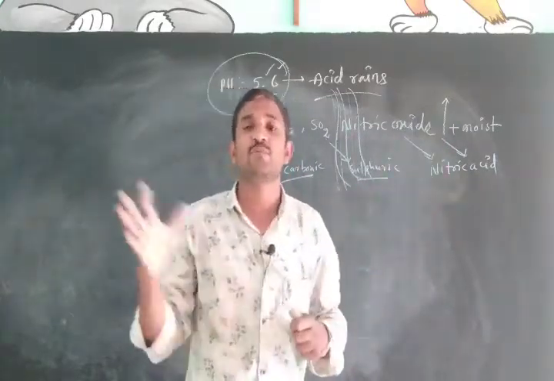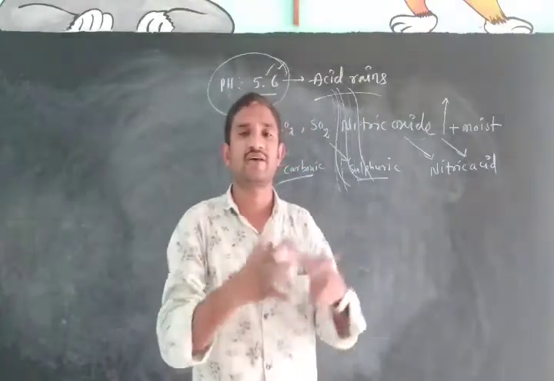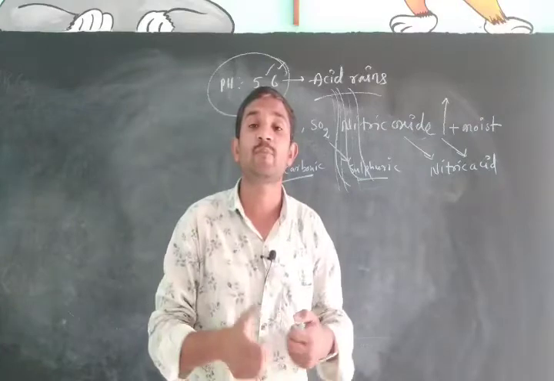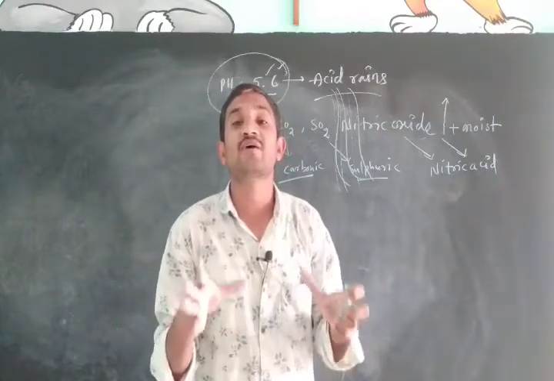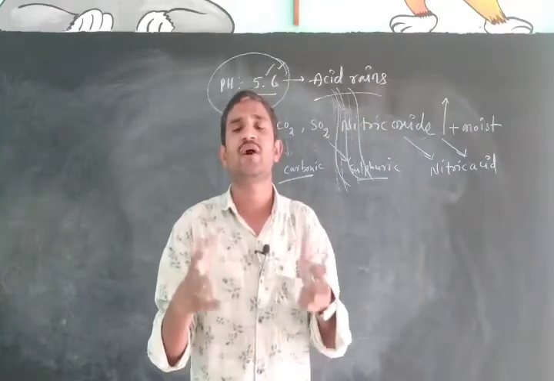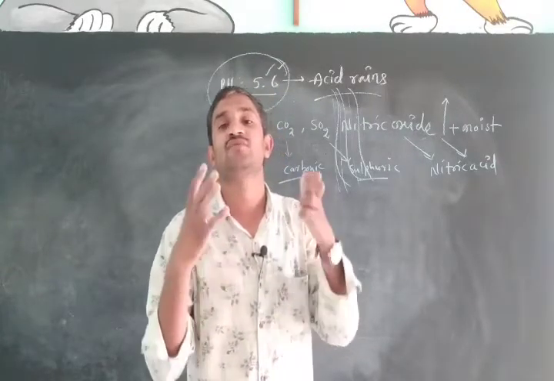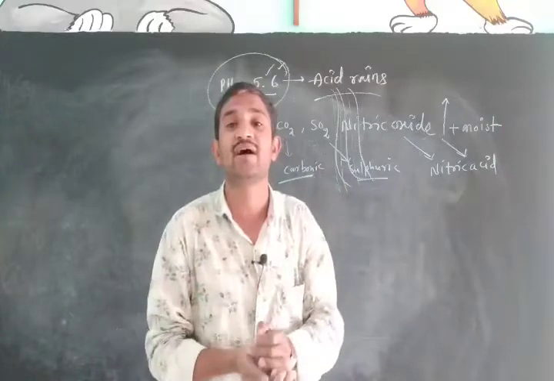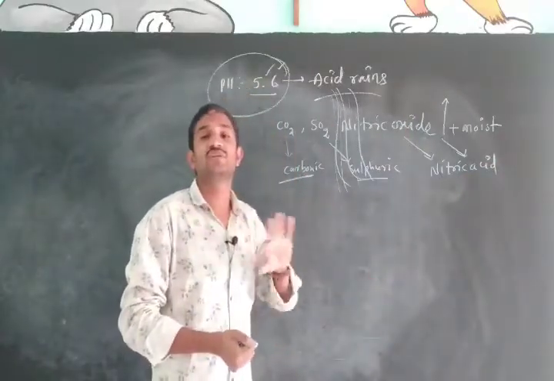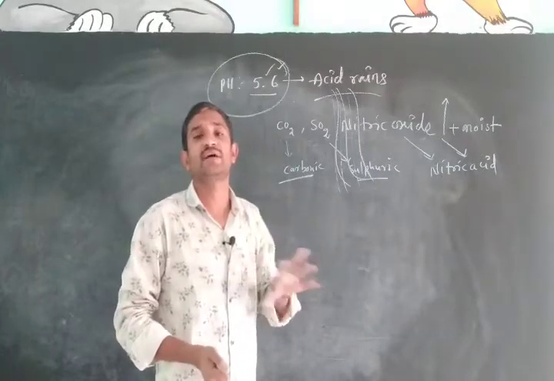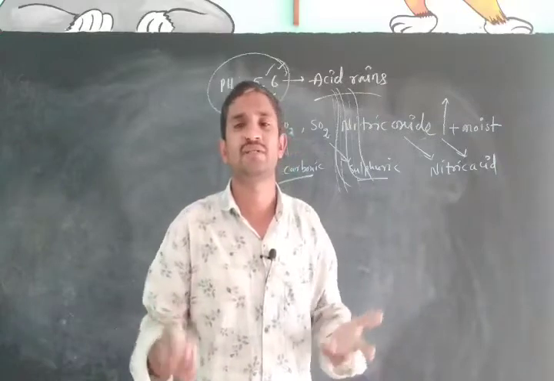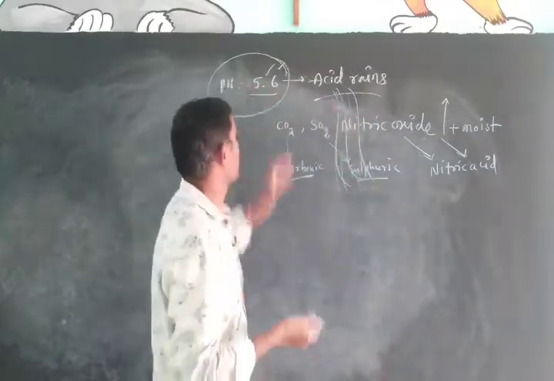living organisms. Suppose so many crops are there in our surrounding area. If acid rains fall, what will happen? All the crops will not grow as well, and they will not give a good yield. The amount of yield we expect will not be obtained because of the acid rains. We will get a very small quantity of crop due to acid rains.